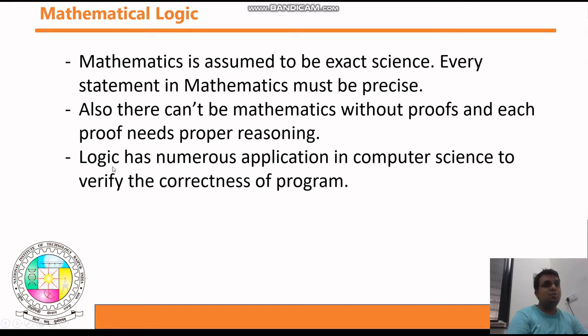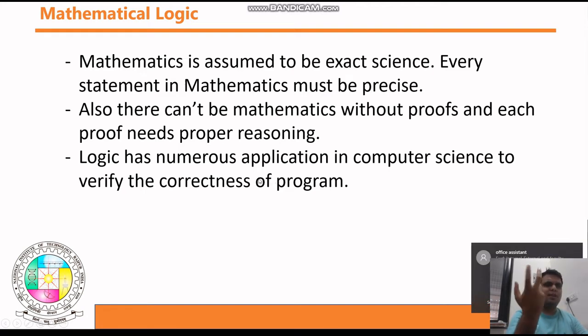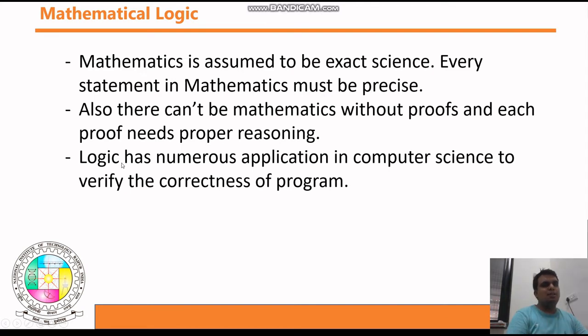Next, logic has numerous applications in computer science to verify the correctness of programs. Again, we generally use logical statements in programming languages. I hope you already studied these things like if statements, else statements, for loops and all. Conditional statements you might know. So guys, this is a very important thing that you need to know whenever you are developing any software or any algorithm. These logical statements contribute very good things to the program.